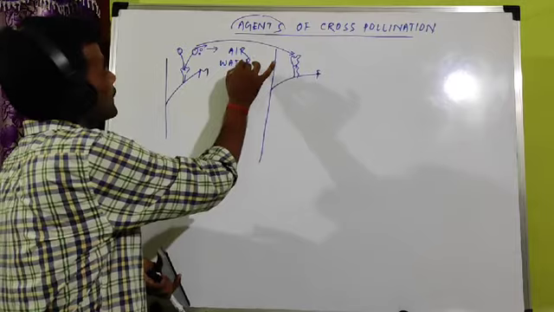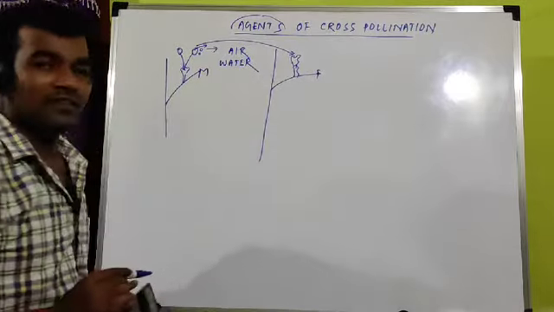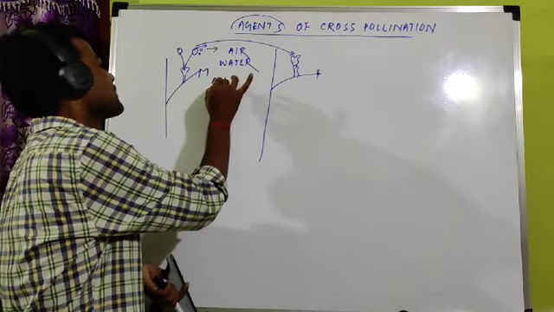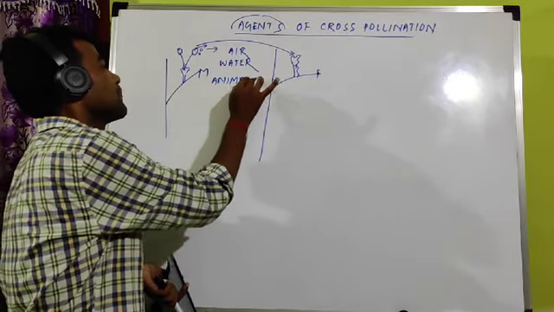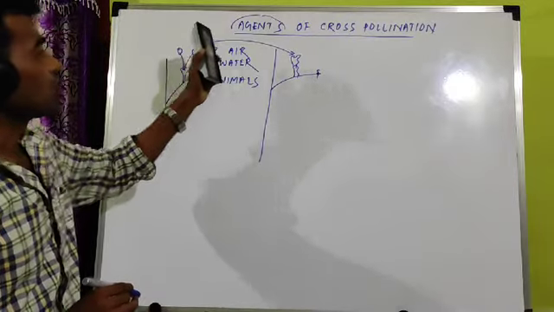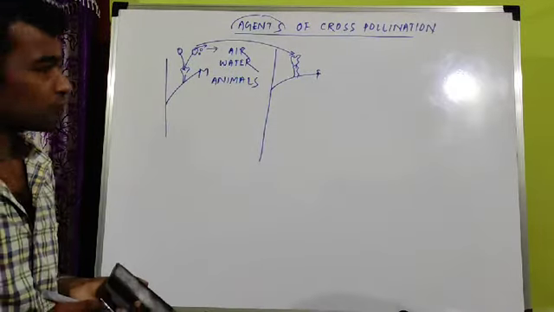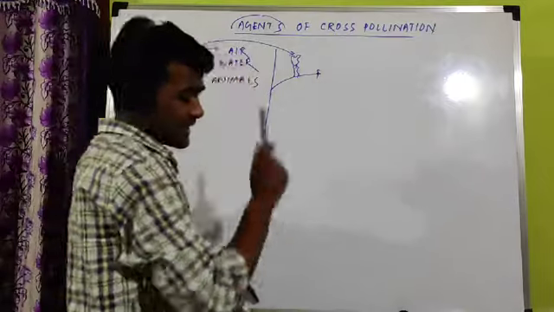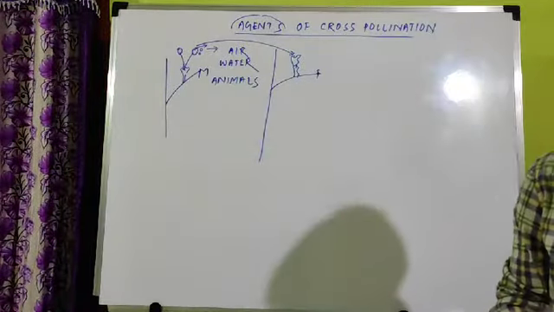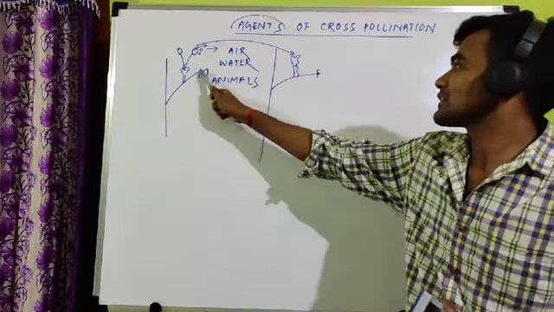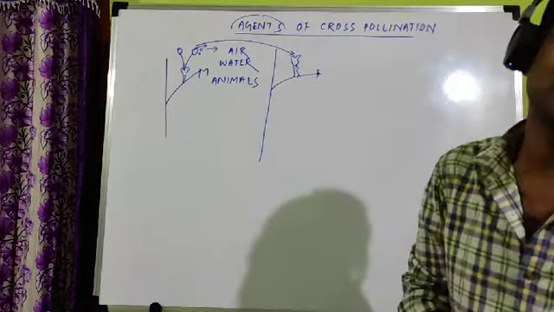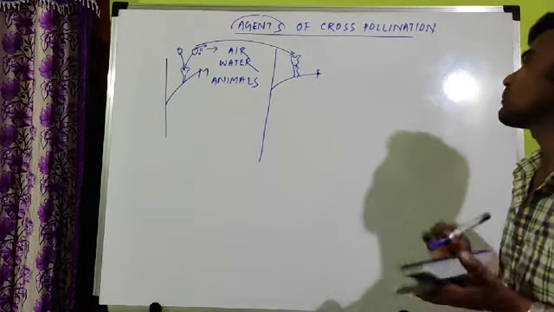With the help of water the pollen grains can transfer to the stigma, or with the help of some animals like birds and insects also can transfer the pollen grain from anther to stigma. So what are the agents? Agents are those living or non-living components which help in transfer of pollen grain from anther to stigma in cross pollination. These are called agents of cross pollination.